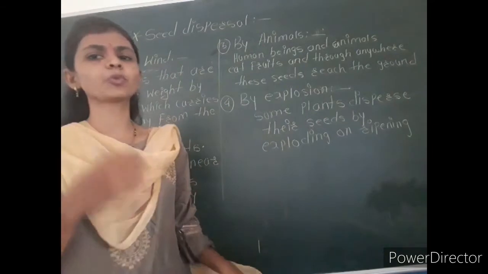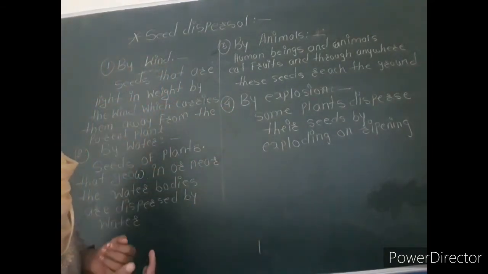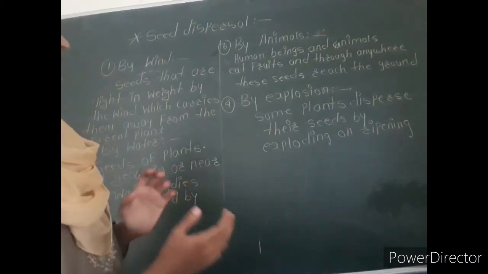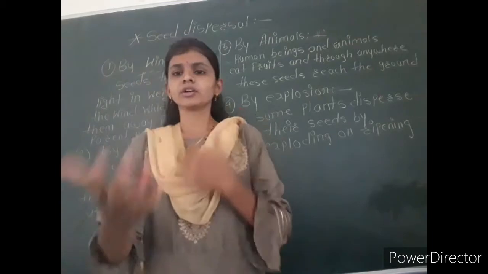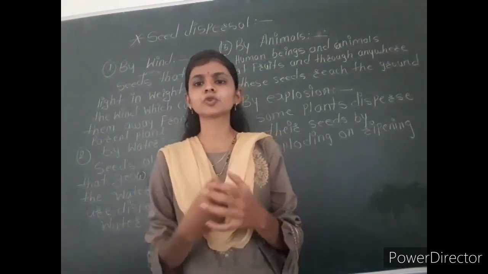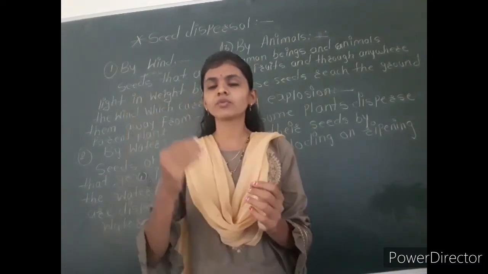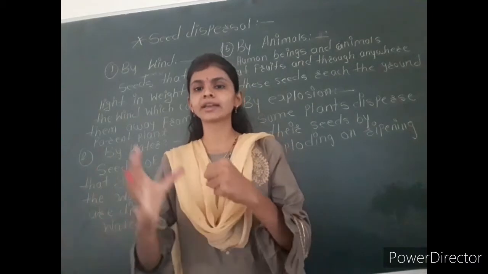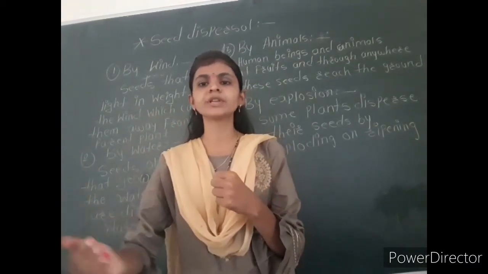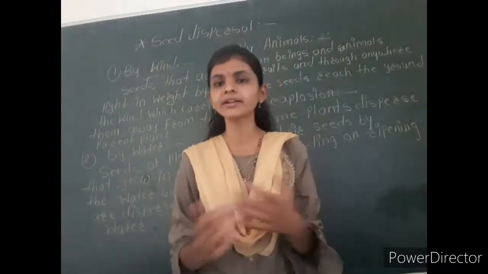Now the next point is by animals. Human beings and animals eat fruits and throw them anywhere, and the seeds reach the ground. They also release the seeds through their waste. If the seeds get proper conditions like air, water and moisture, they start to germinate, and we get a new plant from that seed.